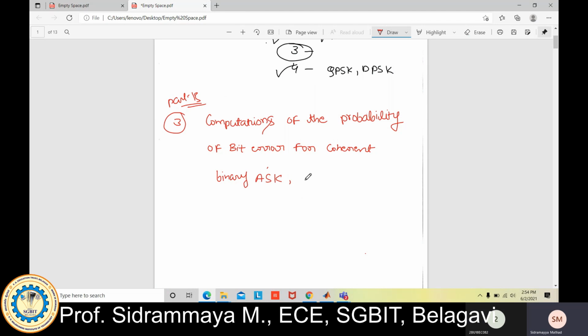I am writing the name of the experiment: ASK, FSK, and PSK. What is this ASK, FSK, PSK?